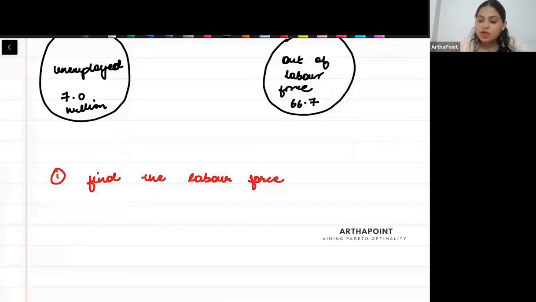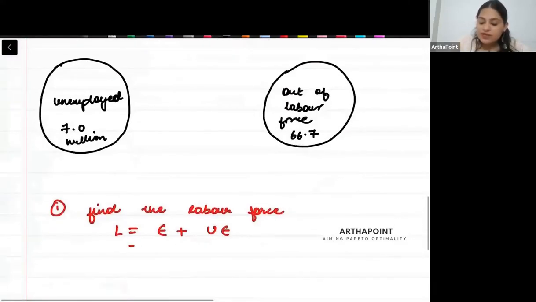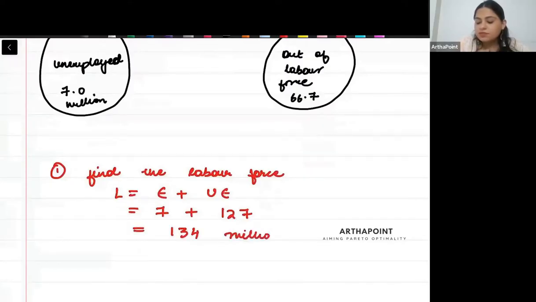Then that is labor force. So beta, my labor force L will be employed plus unemployed. Employed will be 127 and unemployed will be 7. So I will get this as 134 million. That is going to be my labor force.